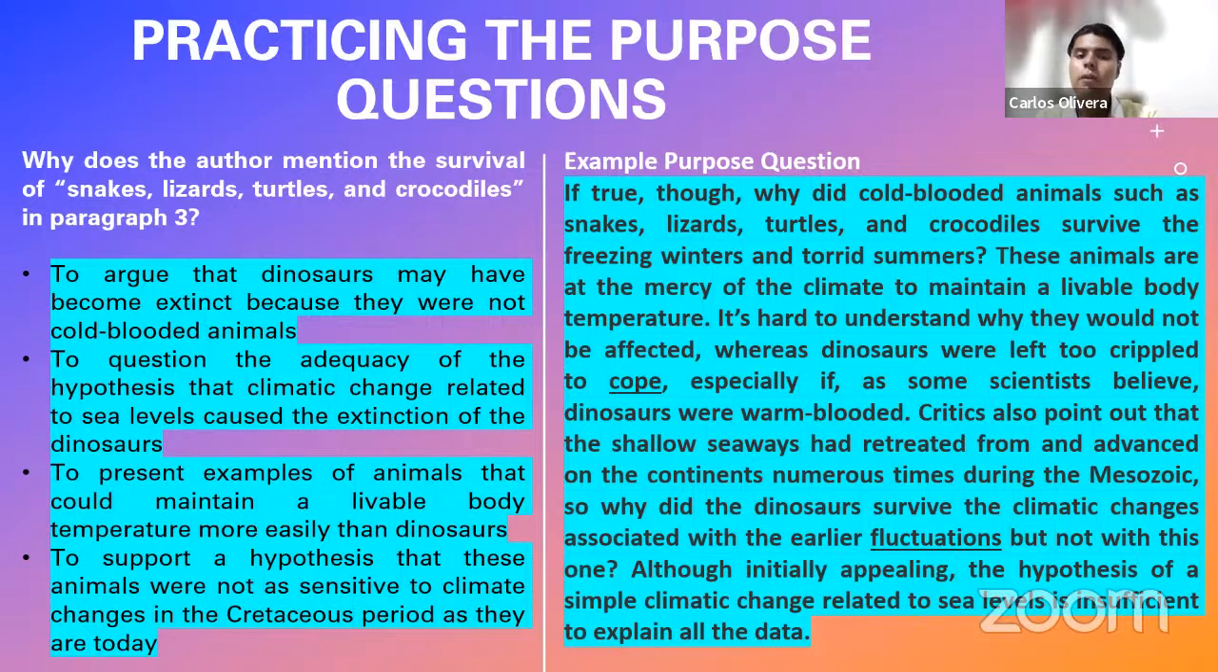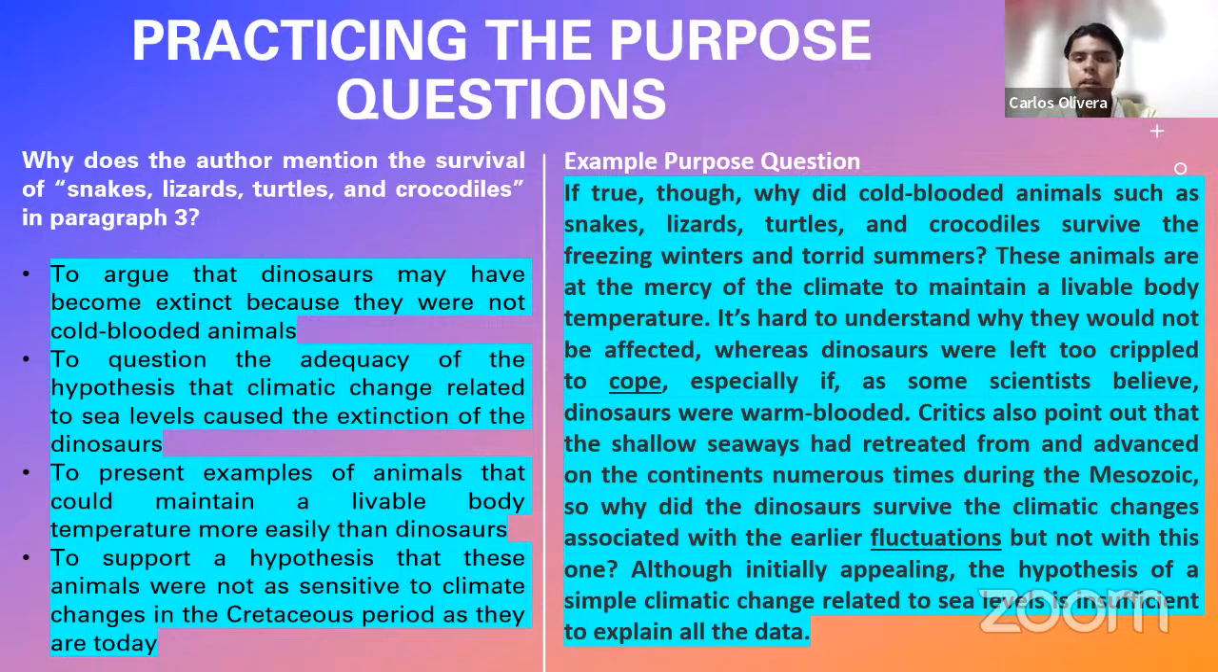When we reflect upon those two questions, then we come up with the correct answer that I think evidently is to question the adequacy of the hypothesis that climatic change related to sea levels caused the extinction of the dinosaurs. Okay, this is the correct answer. To question the adequacy of the hypothesis that climatic change related to sea levels caused the extinction of the dinosaurs. Why is this the correct answer? For a simple reason, because as I say, we have responded both questions.